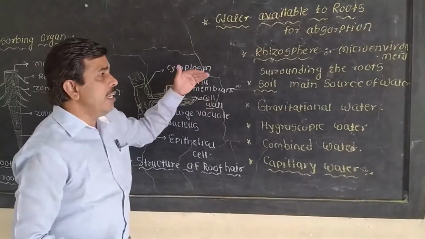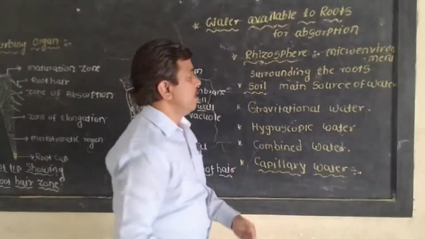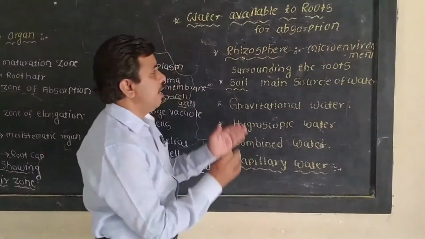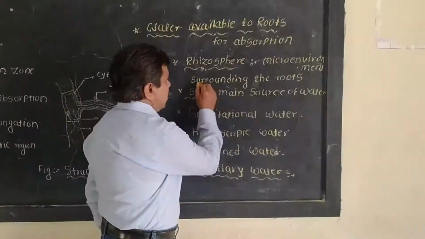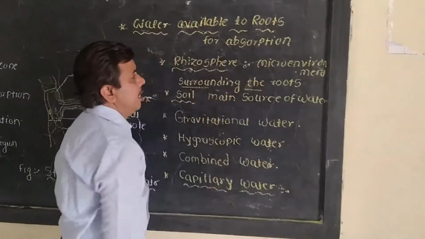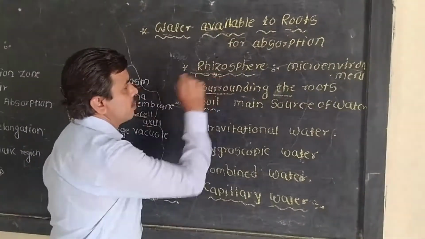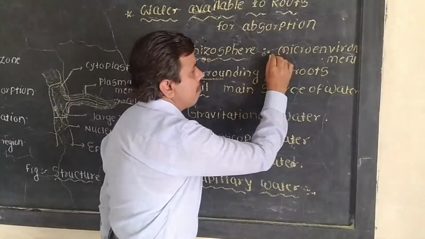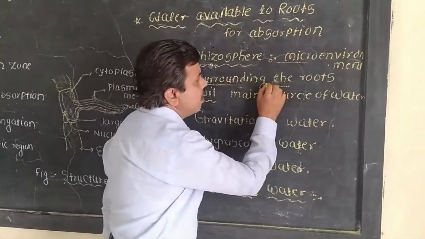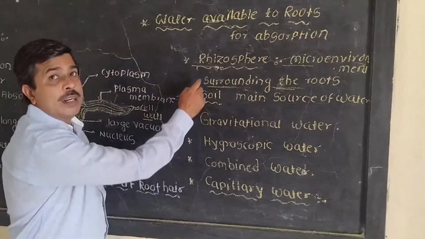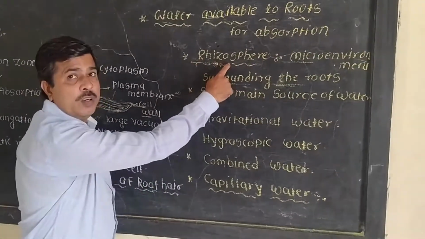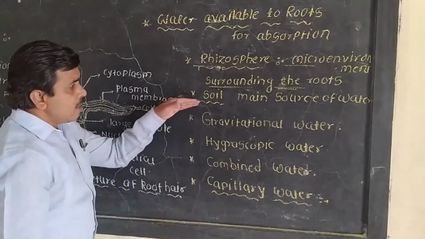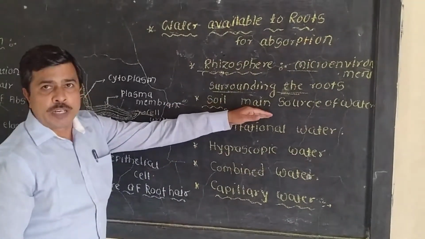The environment surrounding the roots is a microenvironment, and it is known as the rhizosphere. The soil is the main source of water.